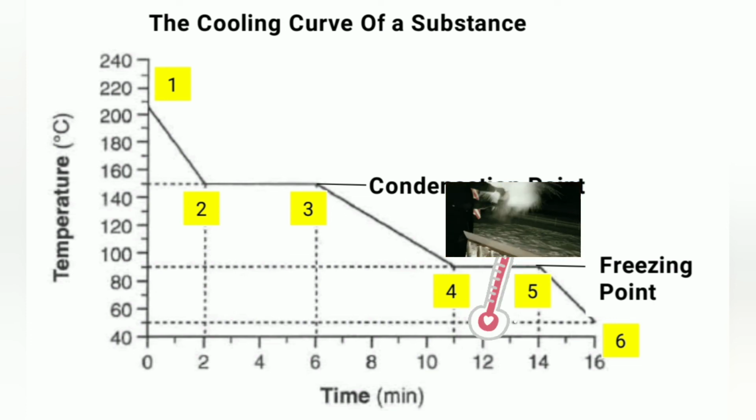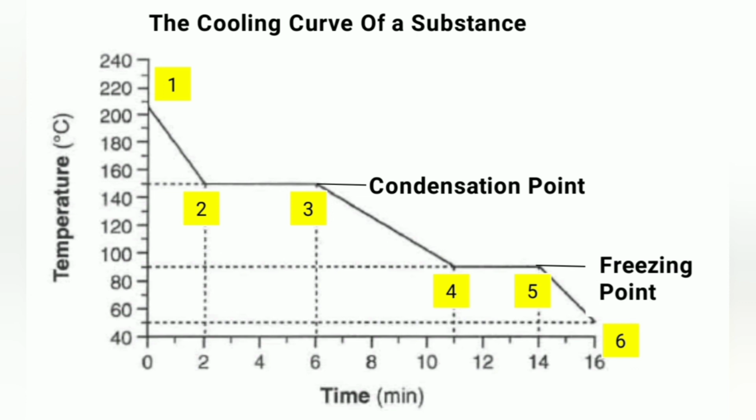Temperature remains unchanged. The constant temperature is the freezing point. Stronger forces of attraction form during freezing. The energy released is the same as the energy lost to the surroundings. At point 5, all the liquid freezes into solid. The particles are closely packed in an orderly manner. From point 5 to 6, the substance exists as a solid. Temperature decreases as cooling continues.